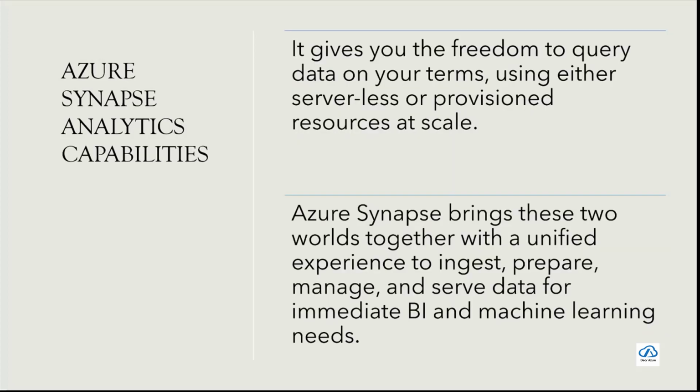What Synapse does is bring together all the different offerings of Azure centrally, and then it can be further utilized for advanced machine learning capabilities, and also for immediate BI.